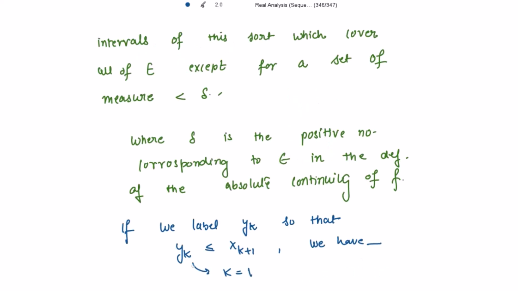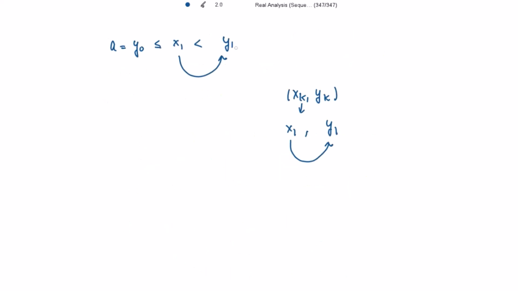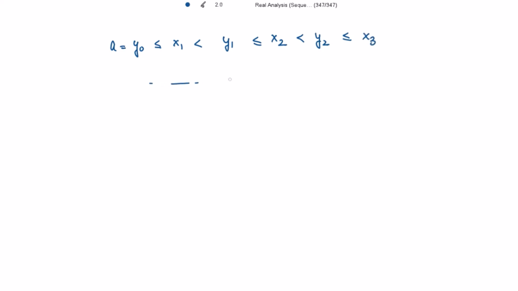For k equal to 1, we get y1 to be less than equal to x2. Then again x2 is strictly less than y2, and y2 will be less than equal to x3, and so on, up to yn, which is less than equal to xn plus 1, and we have taken this xn plus 1 to be equal to the last point C, for the interval AC, where the set E is present.